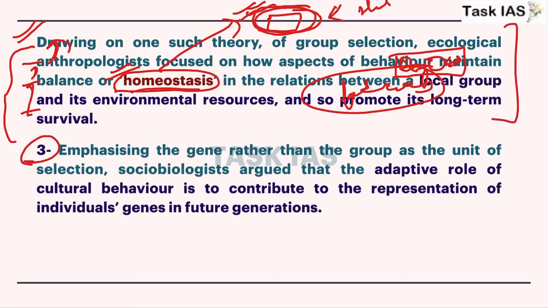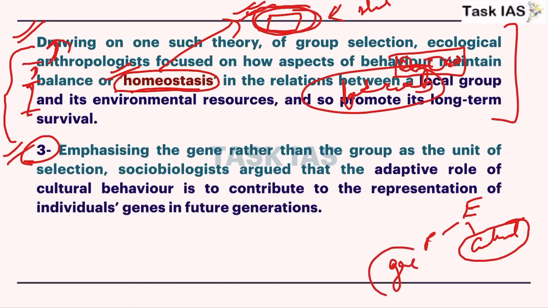Now there are other thinkers who have mentioned that when we discuss the relationship of environment with both physical as well as cultural aspects, the role of cultural aspects is that any change in genes, that is the physical aspect, due to a change in environment can be transmitted from one generation to the next.